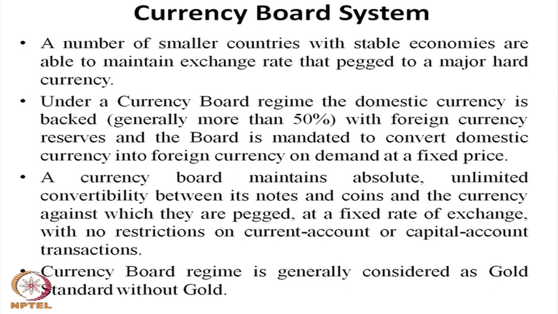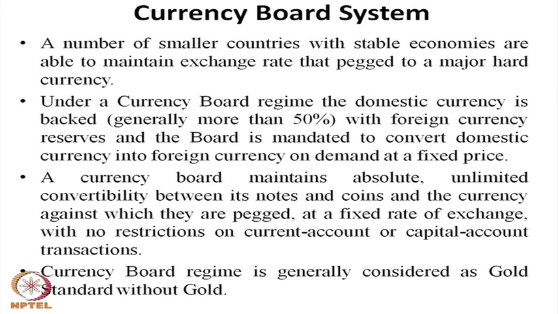A currency board maintains absolute, unlimited convertibility between its notes and coins and the currency against which they are pegged, at a fixed rate of exchange, with no restriction on current account or capital account transactions. It means there is absolute unlimited convertibility of domestic currency into foreign currency, at a rate fixed by the currency board.